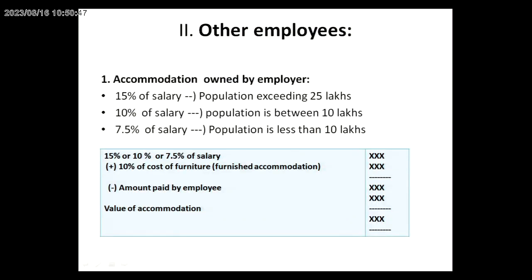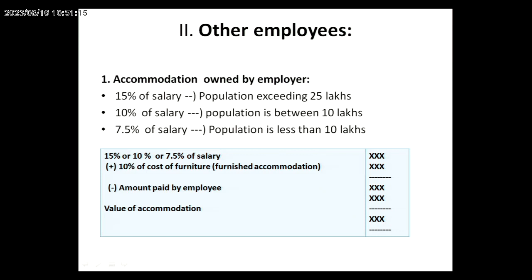Now other employees, meaning private employees, are categorized in two ways. One is where the employer provides a house that is owned by the employer, and the other is where the employer provides a house that is leased by the employer. The first case is the employer providing a house to the employee, and the house is owned by the employer. In this case, we have to see three categories.